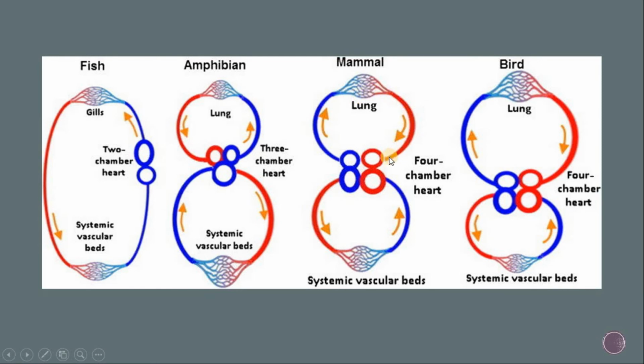From the lungs, it pours into the left auricle. From the left auricle, it pours into the left ventricle, and from the left ventricle it passes through the body. This is the four chambered heart found in mammals and birds.